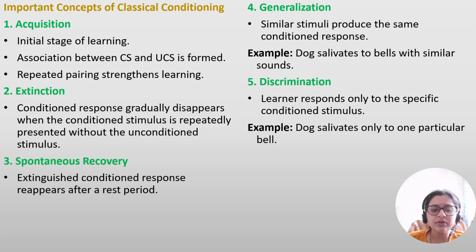Important concept of classical conditioning. So you have to remember all these terms: acquisition, extinction, spontaneous recovery, generalization, and discrimination. So let us see one by one.